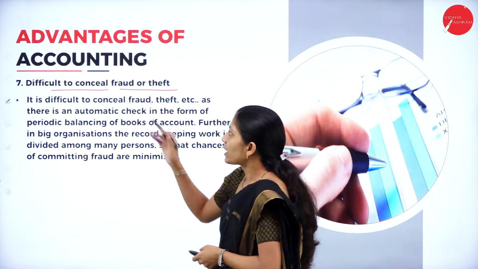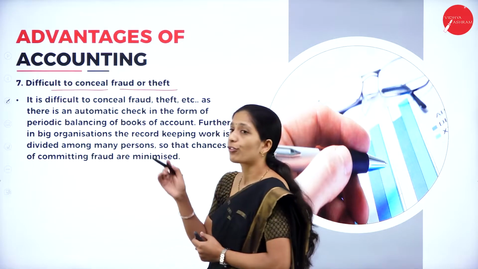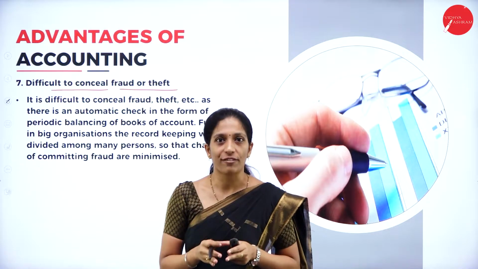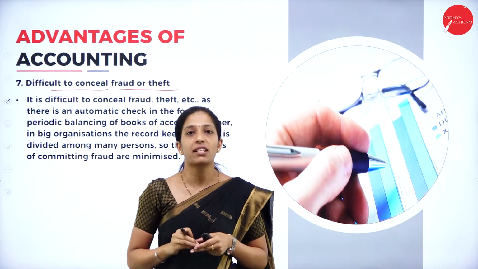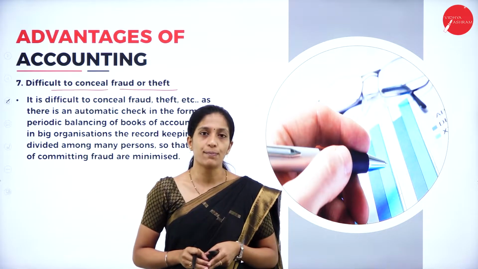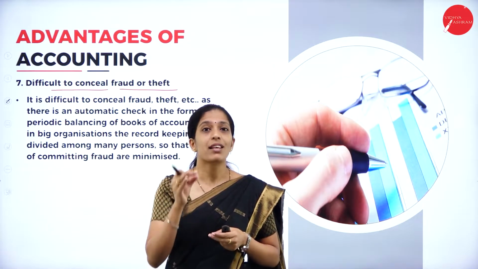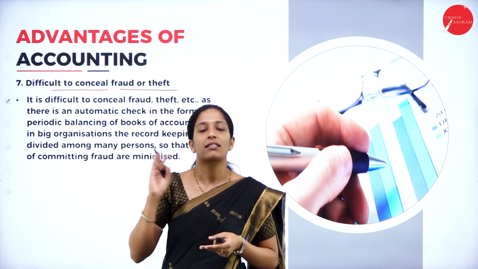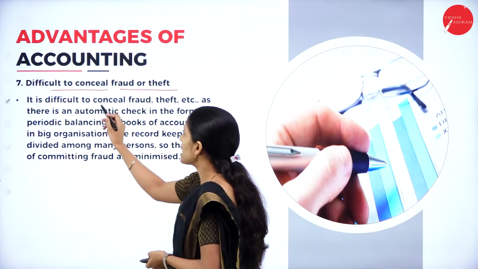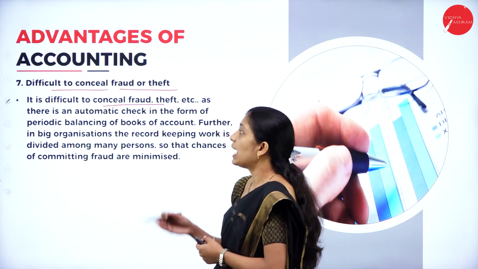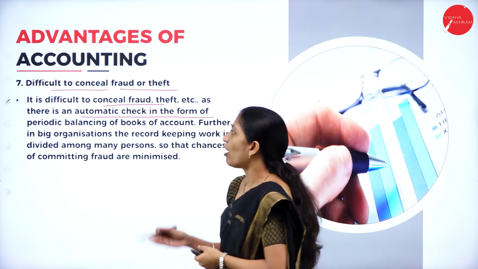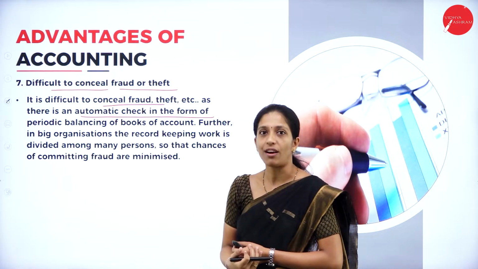And the seventh advantage is that it is difficult to conceal fraud or theft. If we maintain proper books of account, each and every transaction that has taken place daily will be recorded in the books of account. Thereby there is less chance for theft as well as fraud. So, here it is difficult to conceal fraud, theft, etc., as there is an automatic check in the form of periodic balancing of books of account.